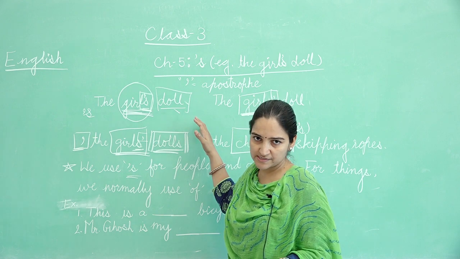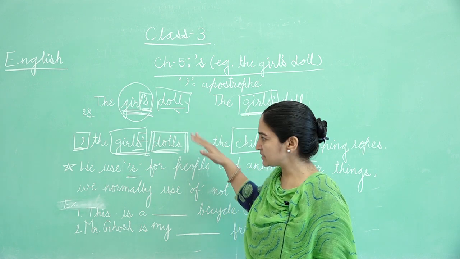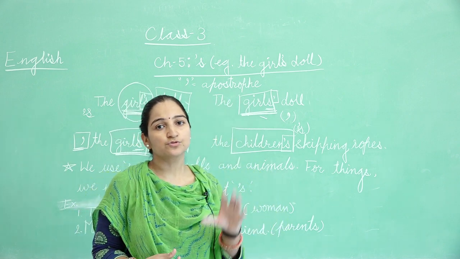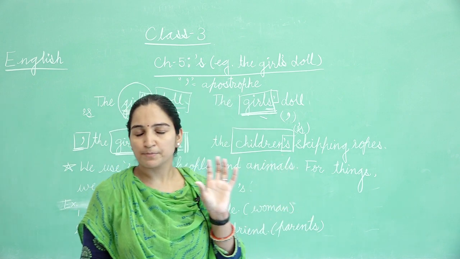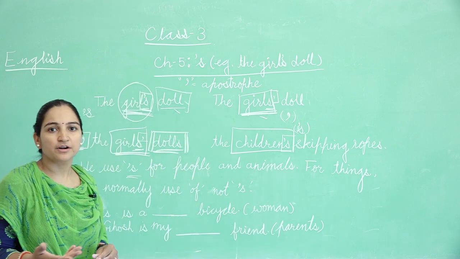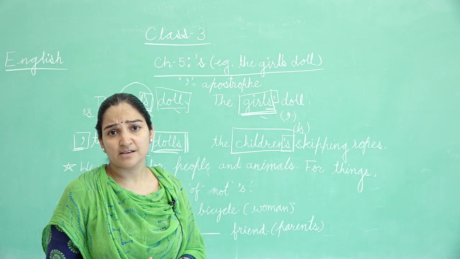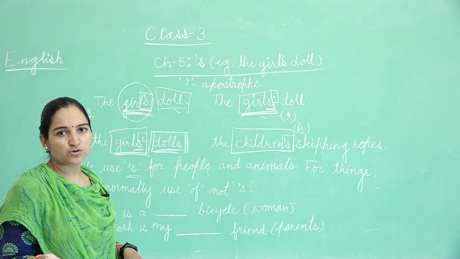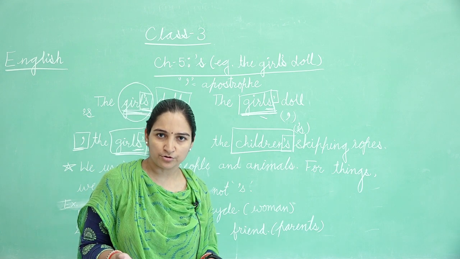Some rules we discussed above with examples. One more important rule is that we use it for men, people and animals, not for things. Here in your grammar book, exercises are given. Now we will take two examples, and the rest of the exercise you do at home, right?